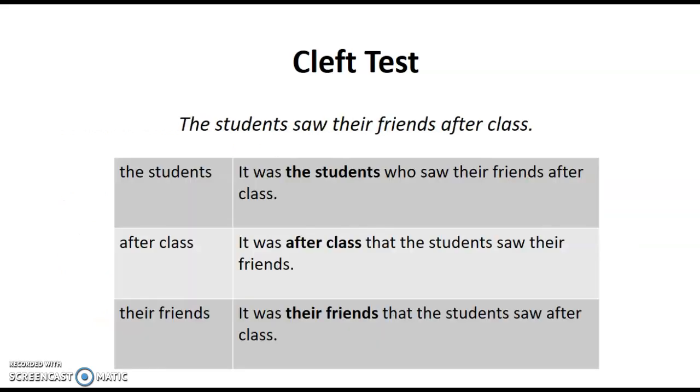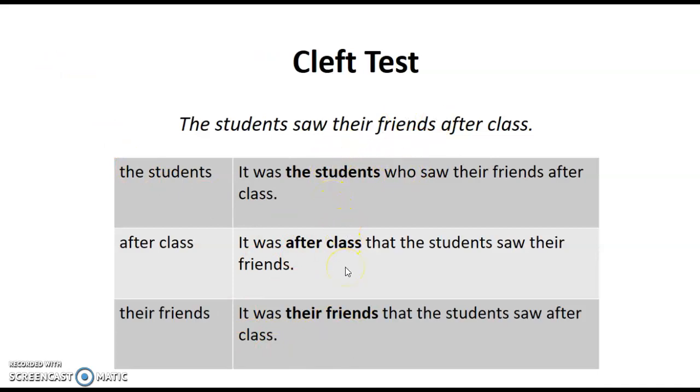Okay, so with a sentence like, the students saw their friends after class, I can definitely take the students and move that to form a cleft sentence. So, it was the students who saw their friends after class. And in this case, I'm using who instead of that because I'm referring to people, the students.